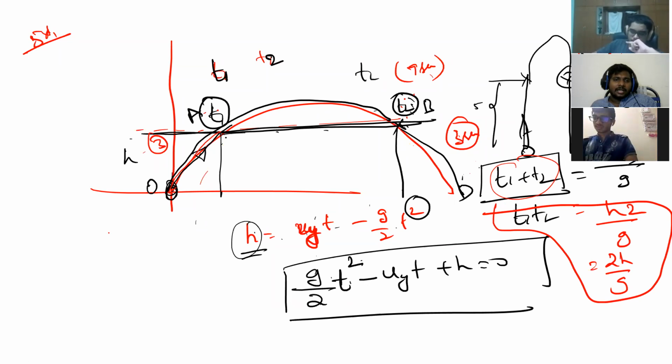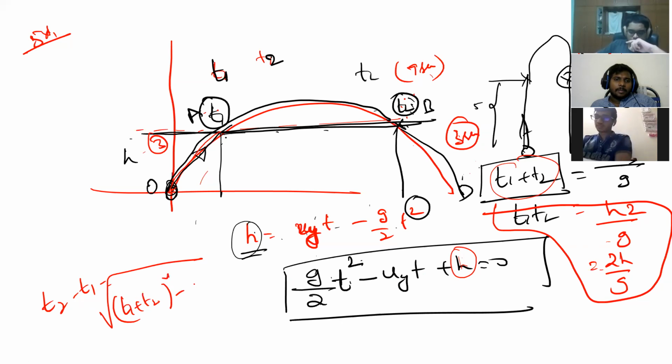So can you get the difference of the roots also? T2 minus T1. c by a, h by g by 2, that is 2h by g. Did you understand, Kaushik? Yes, sir. The difference of the roots is what? Root over (T1 plus T2) whole square minus 4 T1 T2. A plus B whole square minus 4AB is A minus B whole square, right? Yes, sir. In this way.